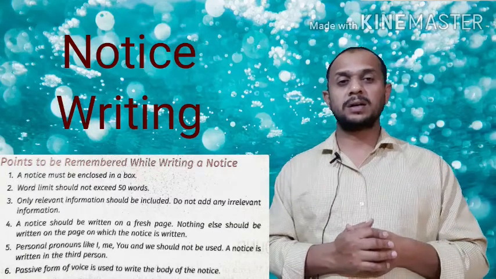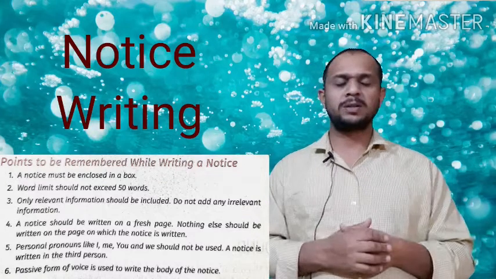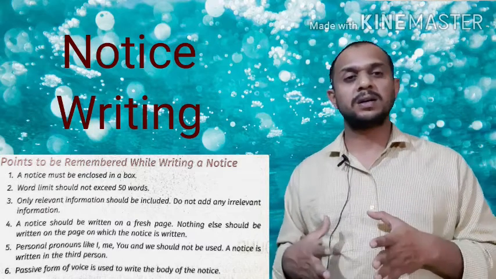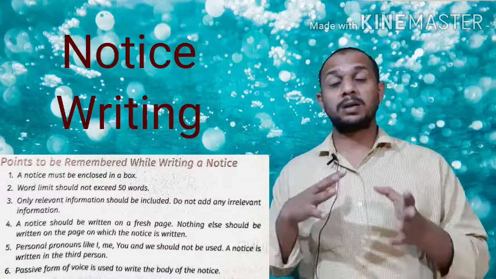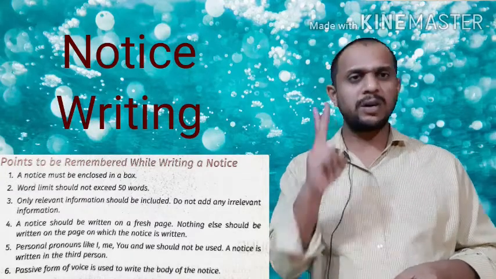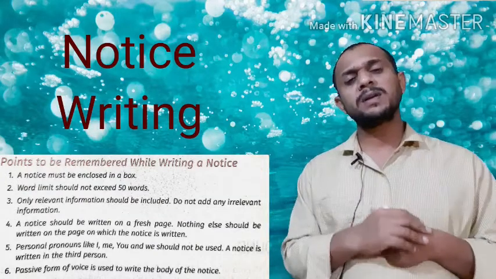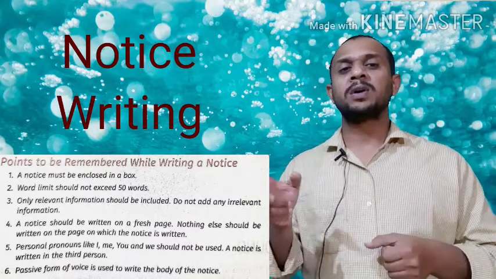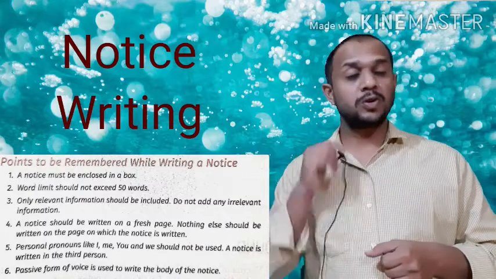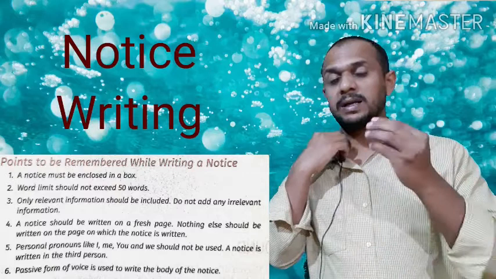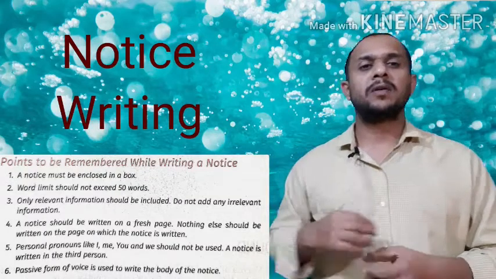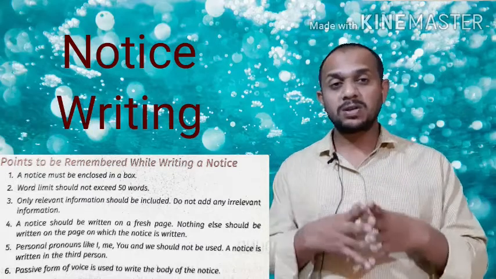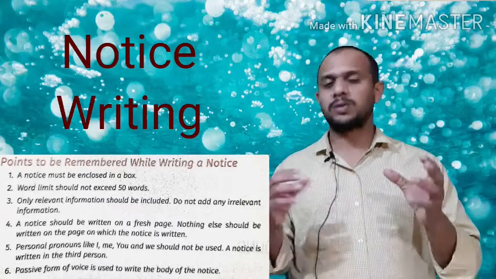Then it's time to complete the body. Your body of the notice should be based on three points: what, when, where. What means what is going to take place in the forthcoming, upcoming days. Number two, when it is going to take place: you should mention date, day and time. Then third, where the event is going to take place: you mention the place, school ground, auditorium, like that.